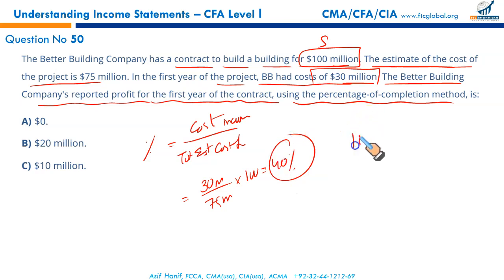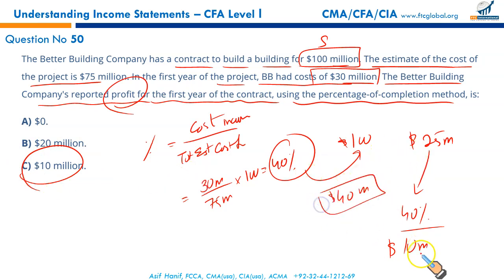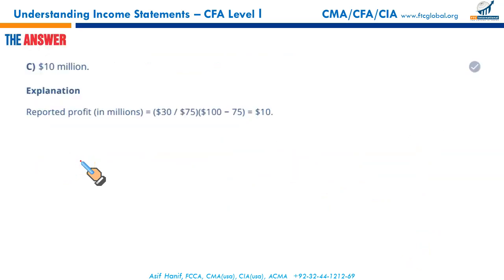If you are required to calculate the revenue you will recognize, you will take 40% of 100 million. That will give you 40 million of revenue. Since we need the profit figure, you need to calculate the overall profit of the project, 100 million less 75 million. So the project's profit is 25 million, out of which you have earned 40%. So 40% of 25 million is 10 million. This is the profit you can recognize in the current period, and this is the revenue. Since we needed the profit, that makes C our correct option, and as you can see, C it is.